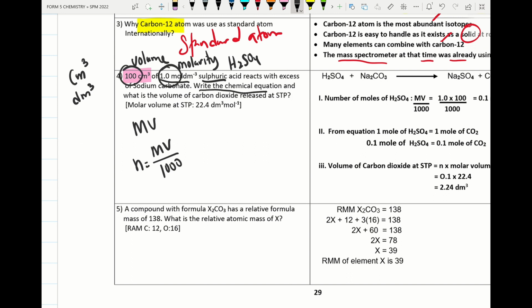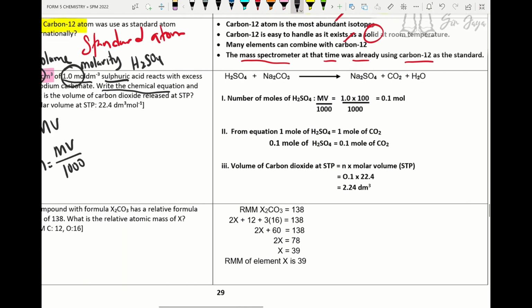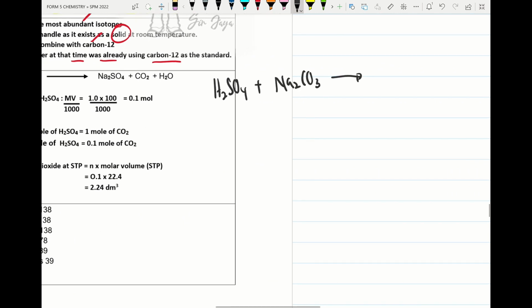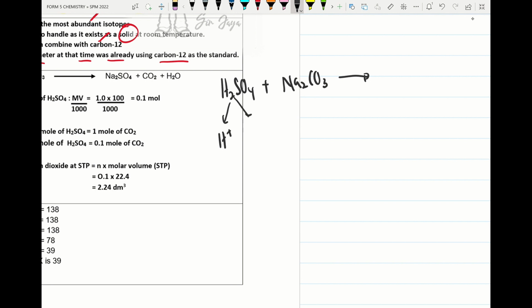Write down the chemical equation for this reaction. So we try to do the chemical equation here. Sulfuric acid H2SO4 reacted with sodium carbonate. So what will we get? We take out the hydrogen ion, the sulfate ion, the sodium ion, and the carbonate ion. During chemical reaction, this and this join.